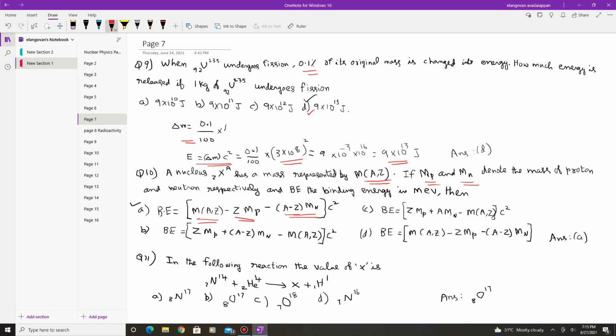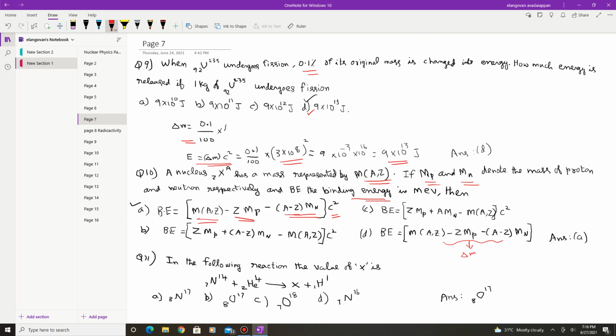So if you subtract, you will get the mass defect, and if you multiply by c squared, this is the binding energy. So this expression is the correct one. If you consider option D, this is only delta M. Since c squared is not present in option D, D is a wrong option. In the first option, the mass defect is multiplied by c squared. Therefore, because you are asked to find the binding energy, option A is the correct one.